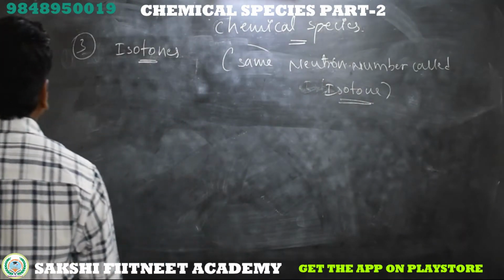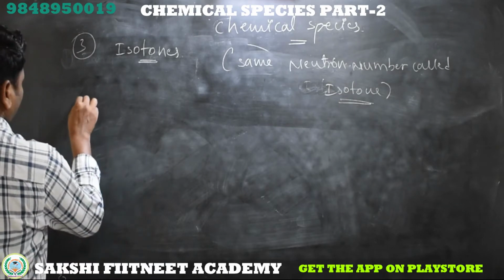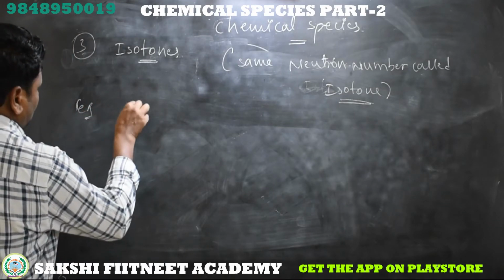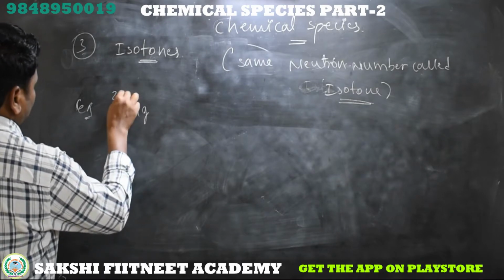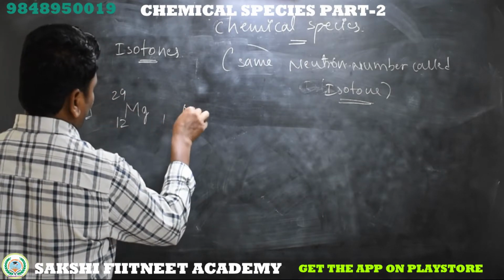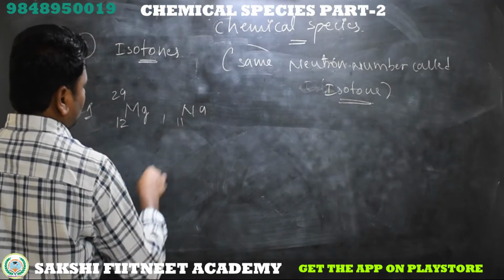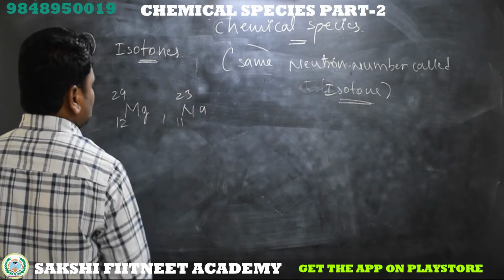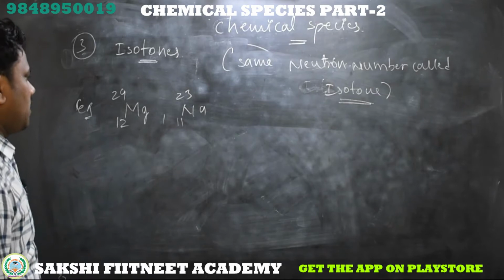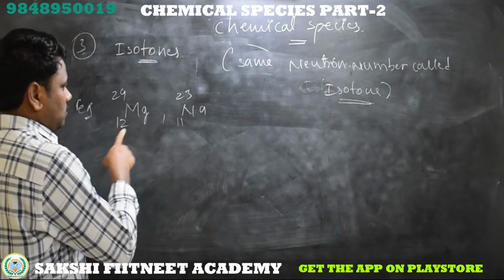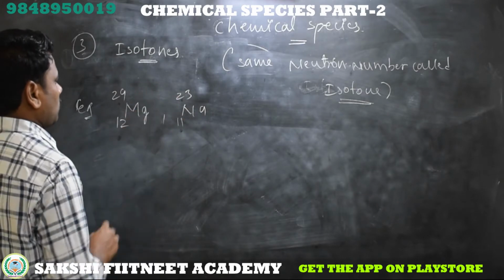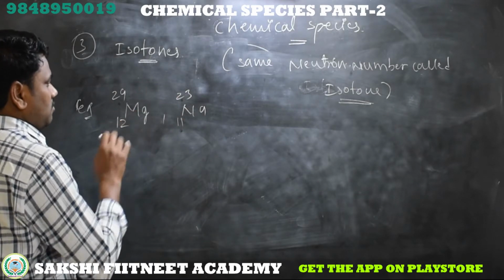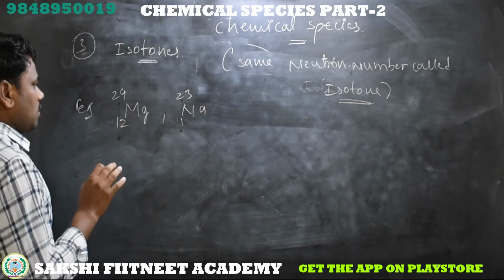Here I am taking some examples. Magnesium, atomic number is 12, mass is 24. Now sodium, atomic number 11, mass is 23. These are the set of elements. We will observe whether these two elements have the same number of neutrons or not.